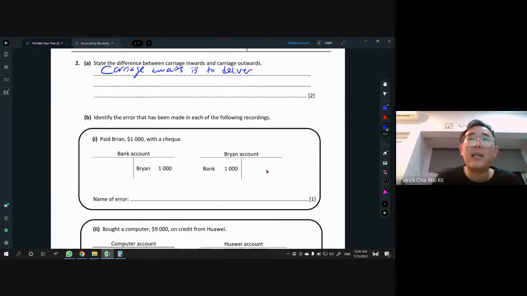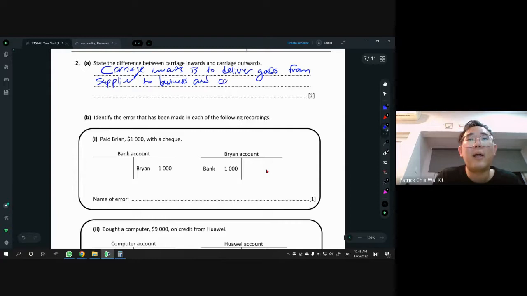Just tell yourself, it's something that we paid. It's a payment made, and to deliver what? To deliver goods from our supplier, goods from supplier to our business. That's called inwards. The goods are coming in from where? From our supplier, from supplier to the business. You should get 1 mark here for cash inward, and then you explain cash outward.